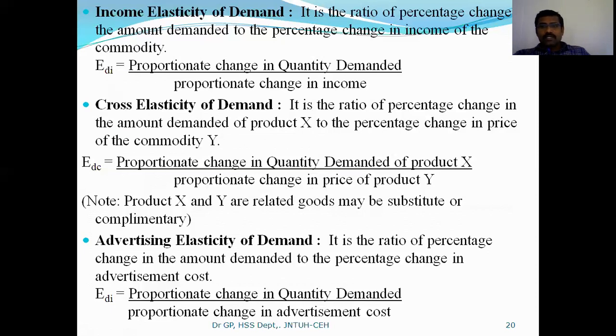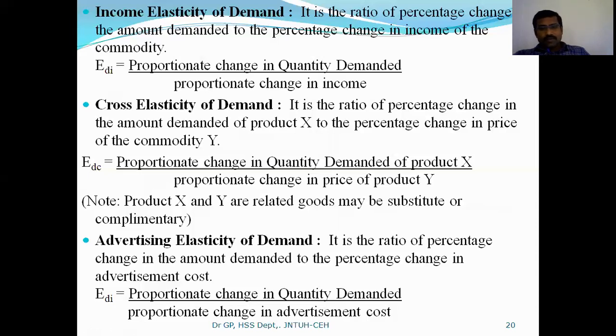Definitely, when there is a price change in any one of the products, it will impact the demand for the other related good. If you want to measure that responsiveness, you use this technique, called cross elasticity of demand.